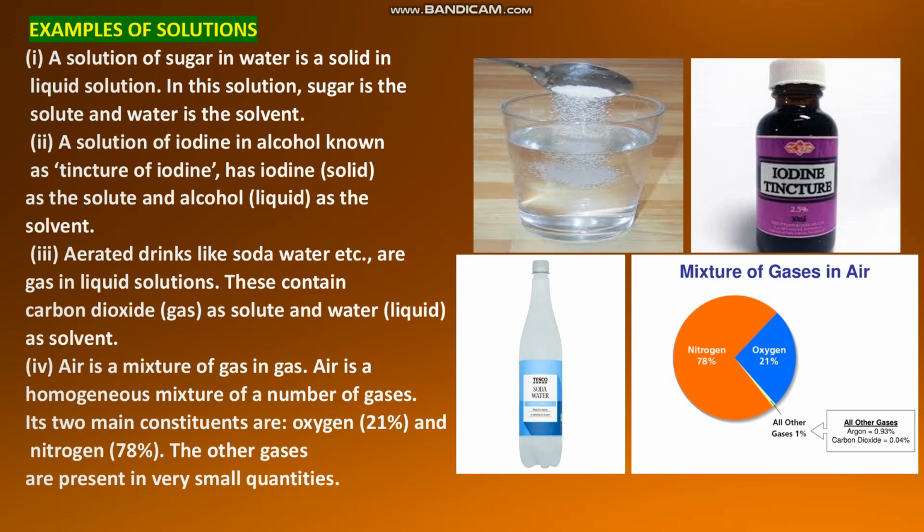The remaining part, the other gases, are present in very small quantities. So these all are examples of solutions. Now let us see what are the properties of a solution. A solution is a homogeneous mixture. We have seen in a solution the constituent particles are uniformly mixed. So we can say that it is a homogeneous mixture.